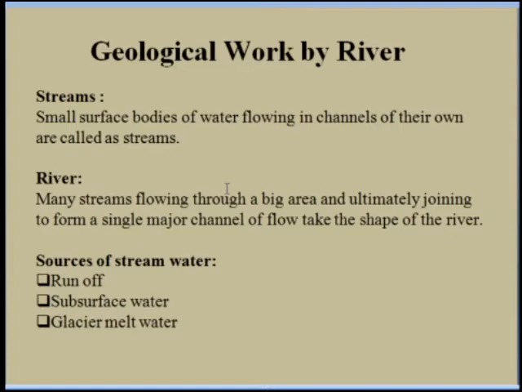During the summer season, the glaciers melt, and this melted water contributes a lot to the total volume of the waters of many mountainous streams. That means the streams which originate on the mountains receive a lot from the glacier melt waters. So these are the three sources of the stream water.